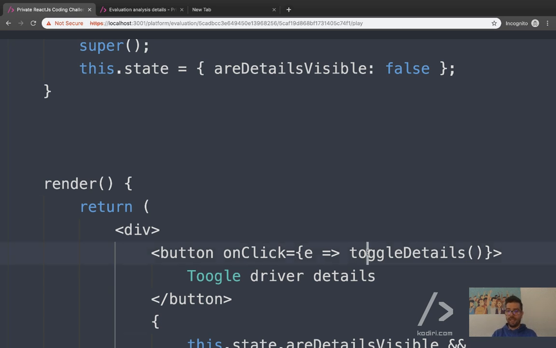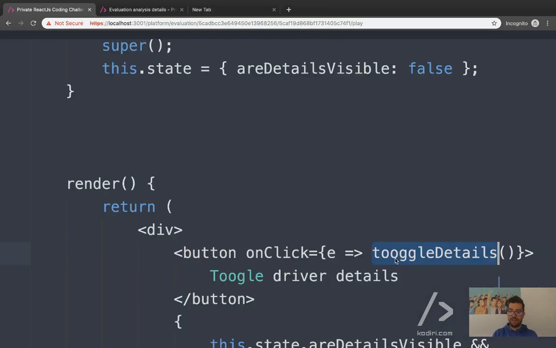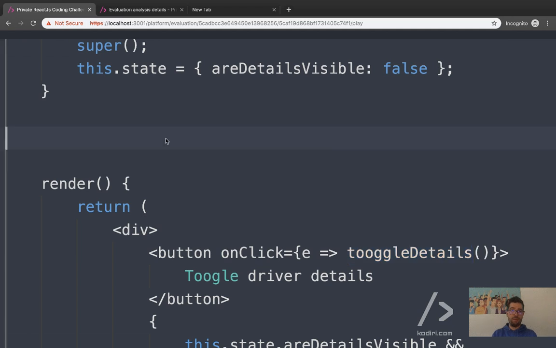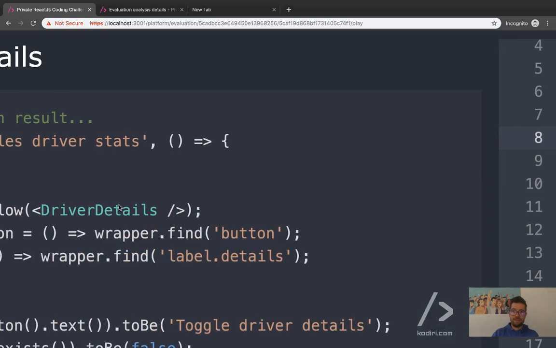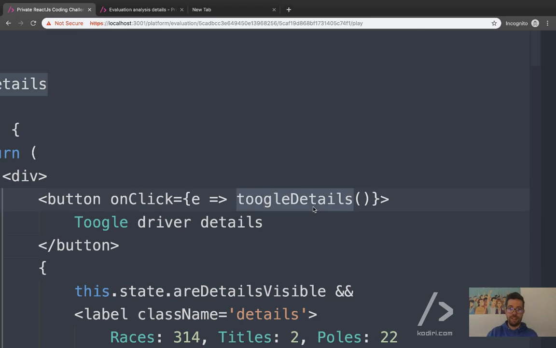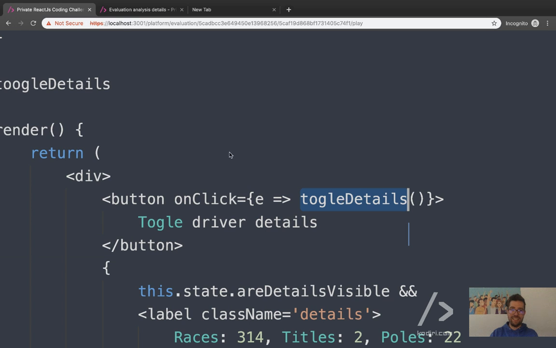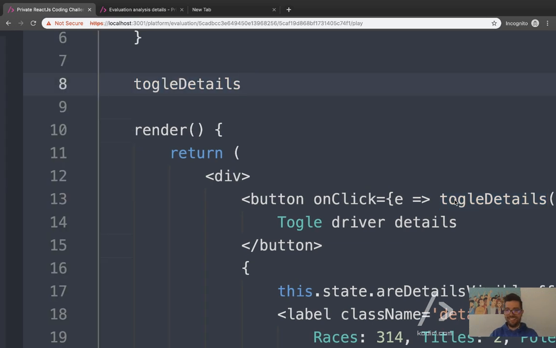I think it's with 2 O's. Is it with 1 O? Well, I type it with 2 all the time then. Anyway, the example, I know it's with 1. You're right. Okay, so ignore me. It's 1 O. Toggle details.